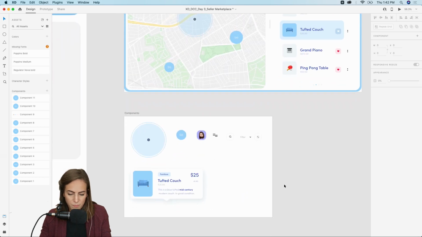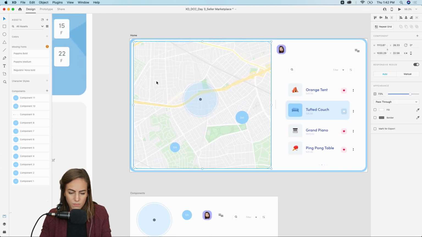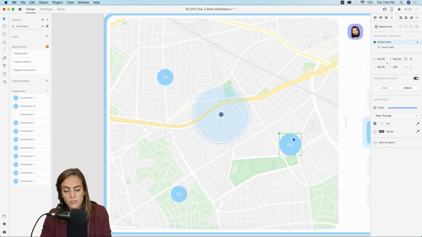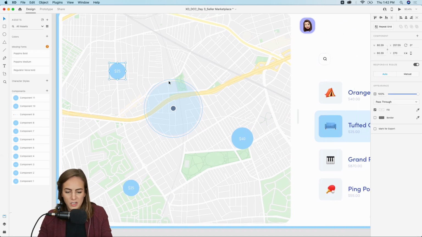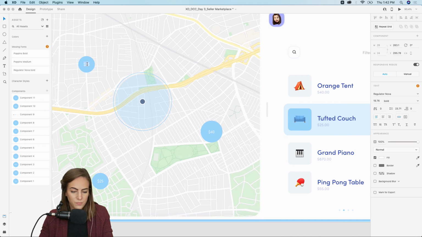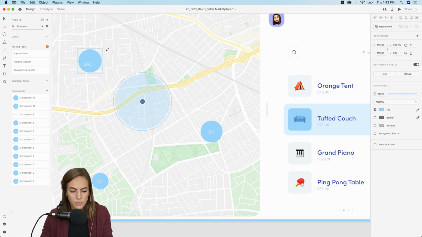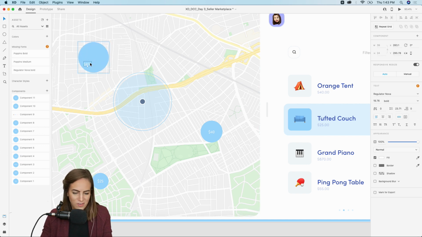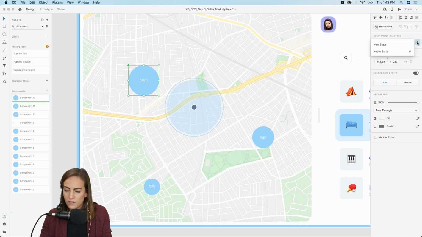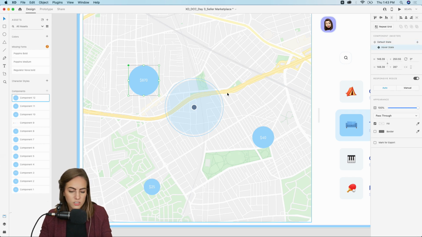Copy this, paste it up here. So again, notice that I didn't just copy each of these because then it would have the same hover state, and I don't want to do that. I just want to make a new one for each of these. So this one will do the grand piano, $870, and I'll make this one pretty big since it's the most expensive out of all of these. And okay, so we'll make it a component, and again, we will add a state, the hover state.